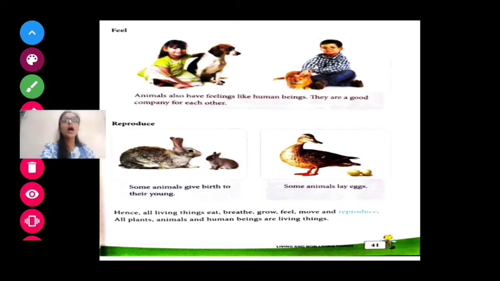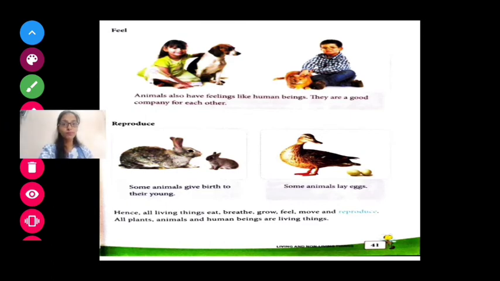They are good company for each other. As you know, there are pet dogs. You keep dogs at your home, so they are good company for you. Sometimes if some stranger comes to your house, the dog sees that stranger and barks at him.